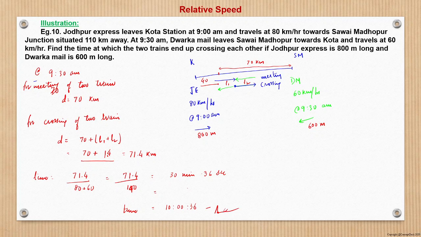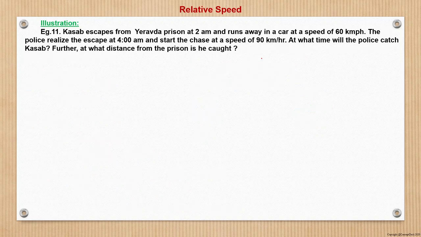So the question was simple enough. Only the concept of meeting and crossing we have to differentiate. Meeting is when the two front ends of the trains meet, but crossing happens when the rear ends of the two trains cross each other, right? For the two rear ends to cross each other, they need to cover a relative distance of n1 plus n2 with respect to each other, apart from the usual distance of 70 kilometers, right? Now we will move to question number 11.